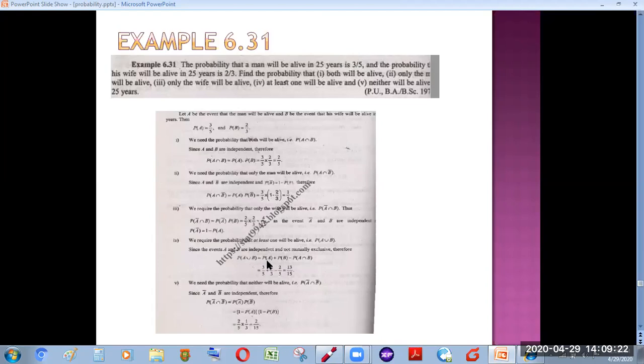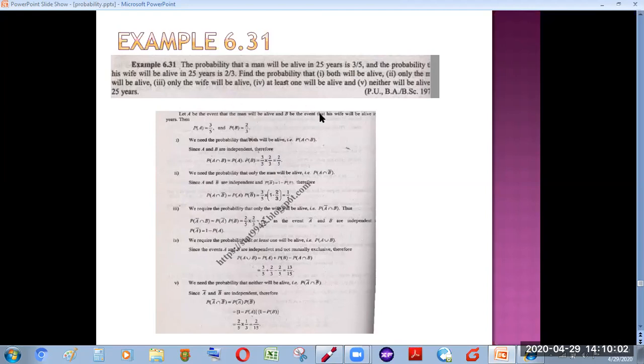As we know, the probability of being alive of a man or his wife is independent of each other, because the life and death of one person is independent of the other. So we can very easily assess that the two probabilities are independent. So we can find the probability which we are asked here: what is the probability that both will be alive? Both will be alive means A is alive and B is also alive. That's why we need to find the intersection. So by using the law of independence, probability of A times probability of B, we can have the probability that both will be alive, which after multiplication becomes 2 by 5.